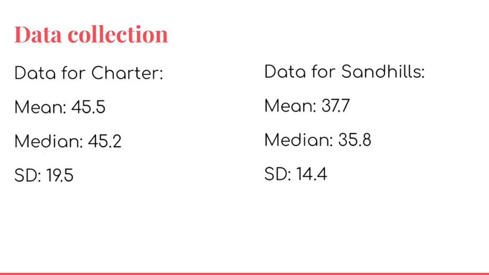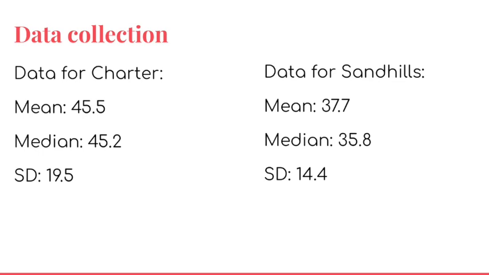So the mean allows you to look at the average number of students considered college and career ready, and when compared, the charter district is higher. So it helps you see that overall there's an average of more children considered college and career ready for the charter district. The median gives you an idea of where the center of the data lies, and again, the median was higher for charter than Sandhills. So overall, the middle of the data was higher in charter than Sandhills.